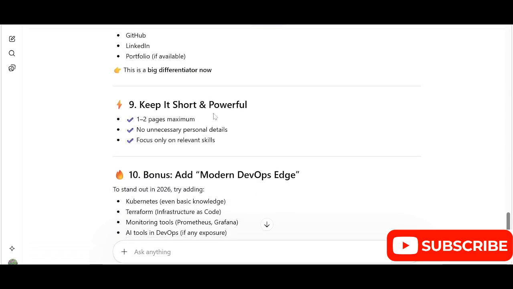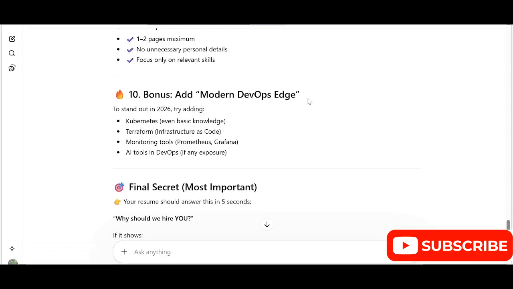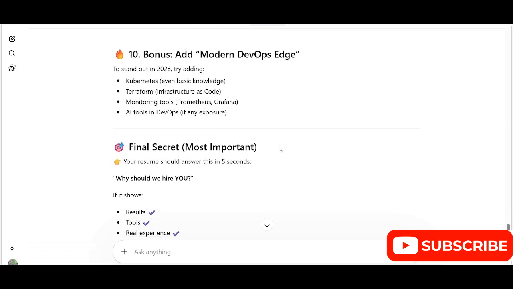Okay, keep it short and powerful, 1 or 2 pages maximum. No unnecessary personal details. Focus only on relevant skills. Bonus point: add modern DevOps skills. To stand out in 2026, try adding Kubernetes, even basic knowledge. You have to add Kubernetes, Terraform, monitoring tools like Prometheus and Grafana, and AI tools in DevOps, if any exposure. So this will help you a lot.